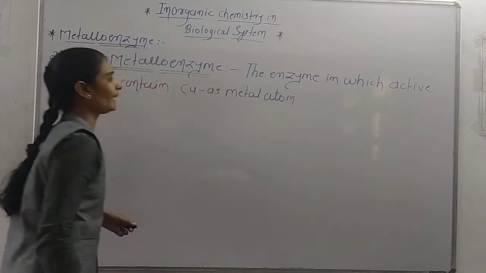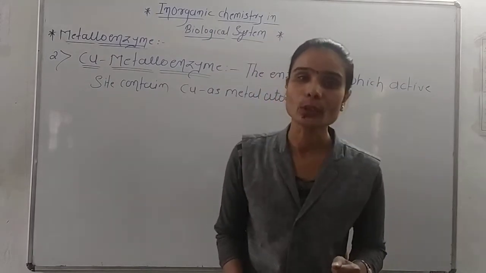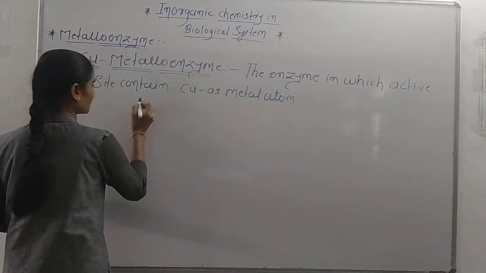So it is called a copper metalloenzyme, and these copper metalloenzymes are 6 types.